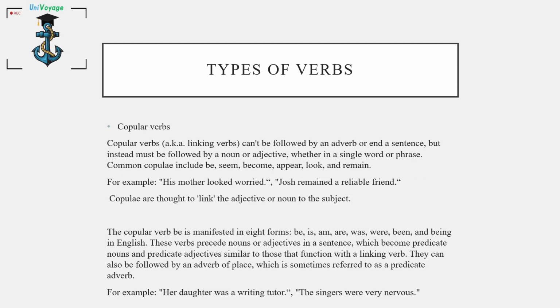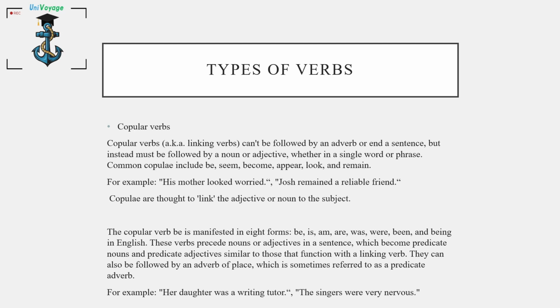Number five, copular verbs. Copular verbs, aka linking verbs, can't be followed by an adverb or end a sentence, but instead must be followed by a noun or adjective, whether in a single word or phrase. Common copulae include be, seem, become, appear, look, and remain. For example, his mother looked worried. Josh remained a reliable friend. Copulae are thought to link the adjective or noun to the subject.